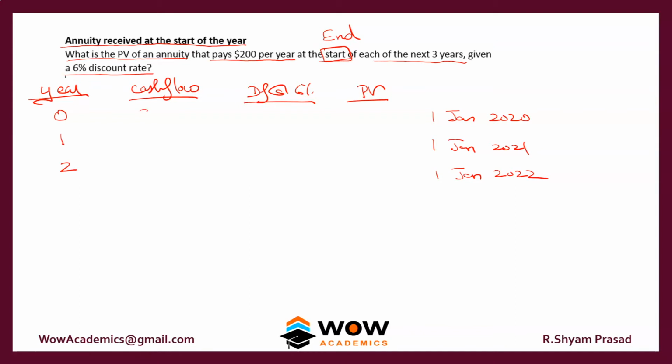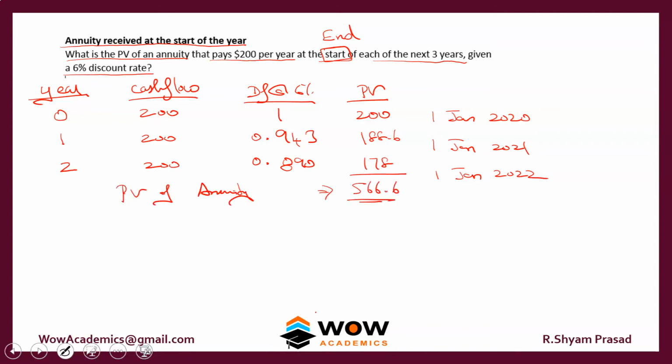The cash flow received is the same 200. The factor for the 0th year is always 1. From there on you get the decimal numbers: this will be 0.943 and this will be 0.890. So you'll multiply and get the numbers. This will be 200, this will be 188.6, this will be 178. If you add all of them together, you will get 566.6. So that is the present value of the annuity.